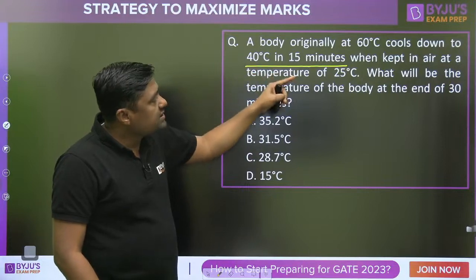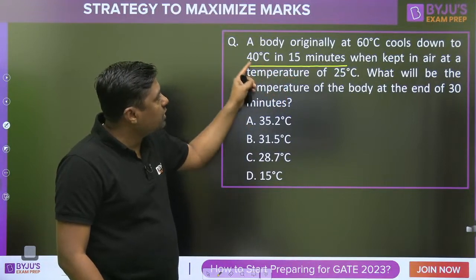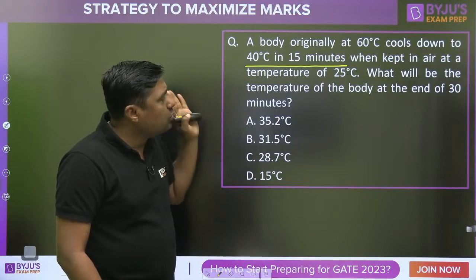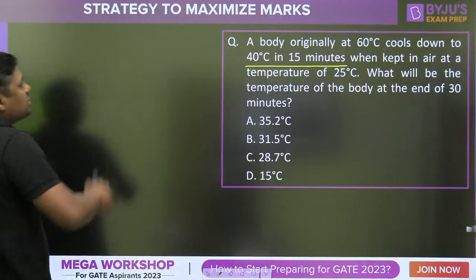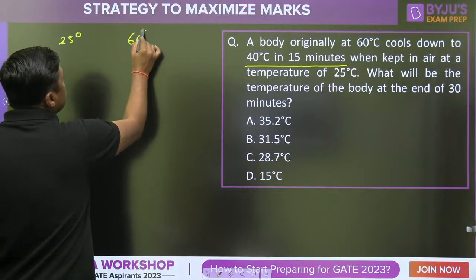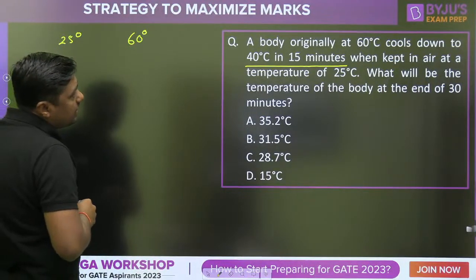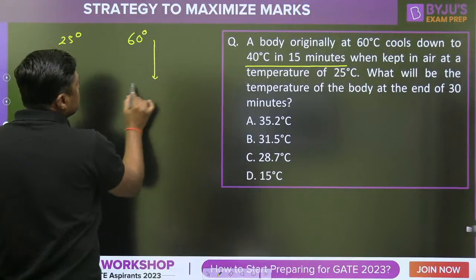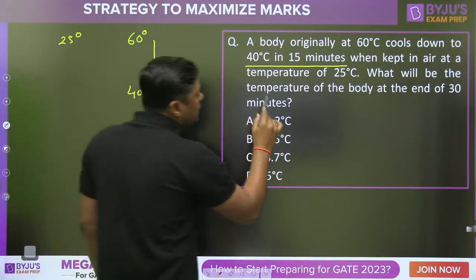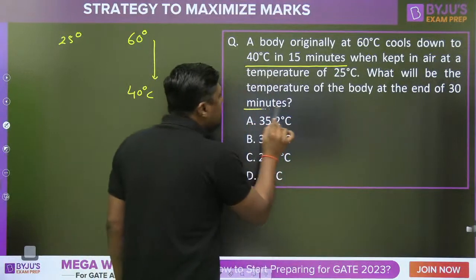A body originally at 60 degrees centigrade cools down to 40 degrees centigrade in 15 minutes when kept in air at a temperature of 25 degrees centigrade. What is the room temperature? Only 25 degrees centigrade. Initially the temperature is 60 degrees; in 15 minutes it is down to 40 degrees. Now what will be the temperature of the body at the end of 30 minutes?